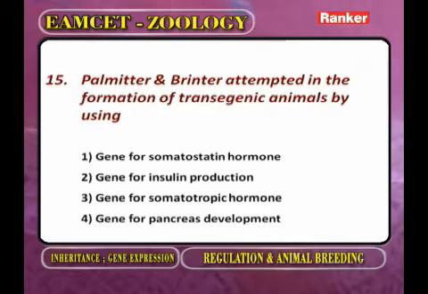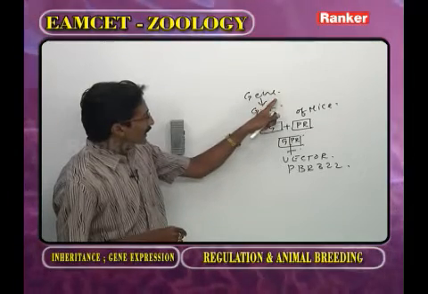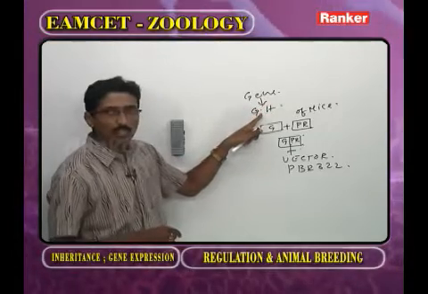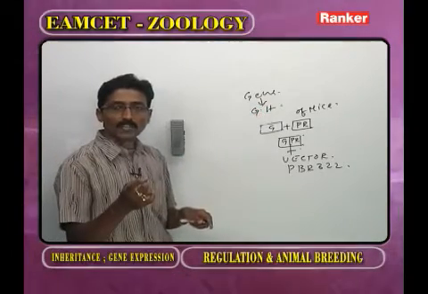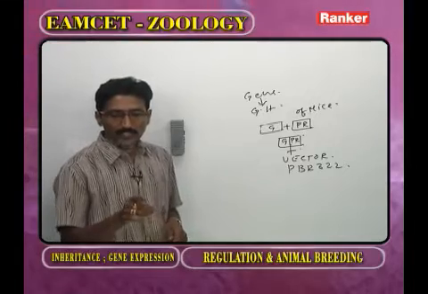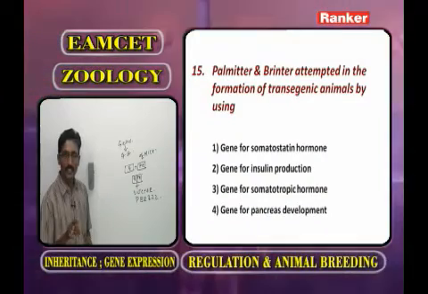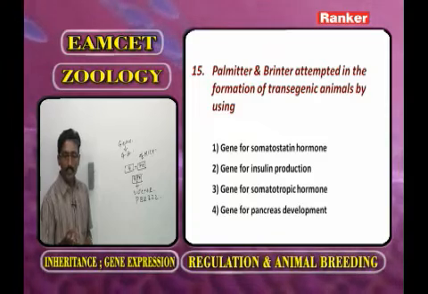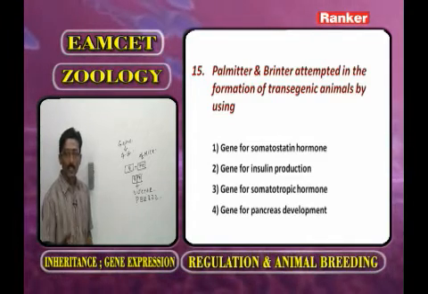Palmiter and Brinter attempted the formation of transgenic animals. Palmiter and Brinter took the gene responsible for the growth hormone. The growth hormone is also called somatotropic. Now you observe gene for somatostatin, gene for insulin, gene for somatotropic.